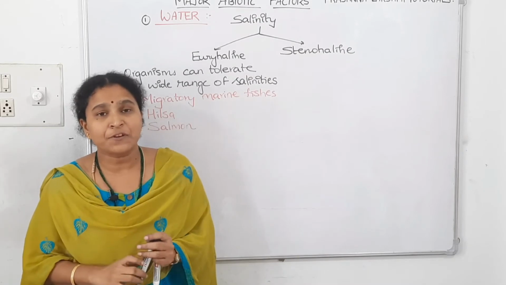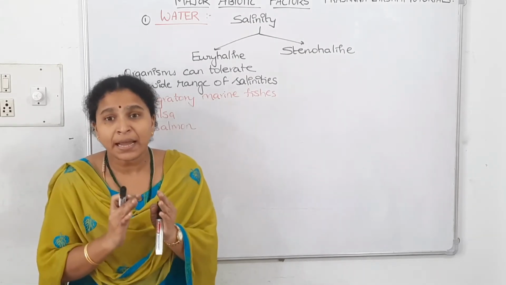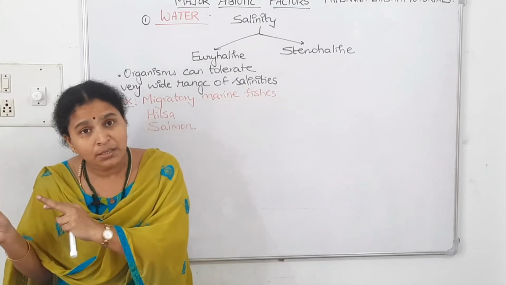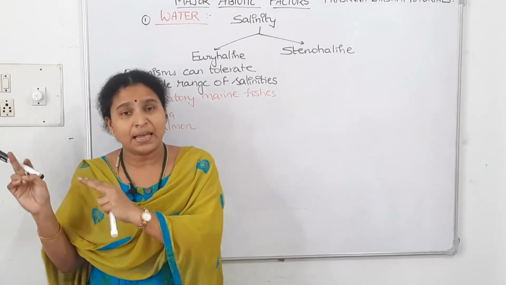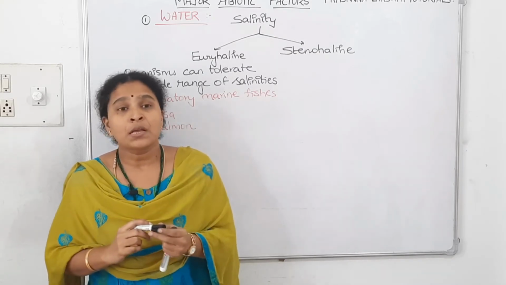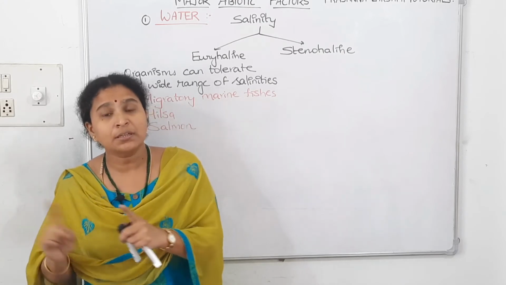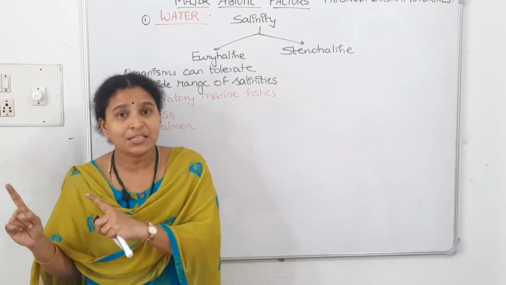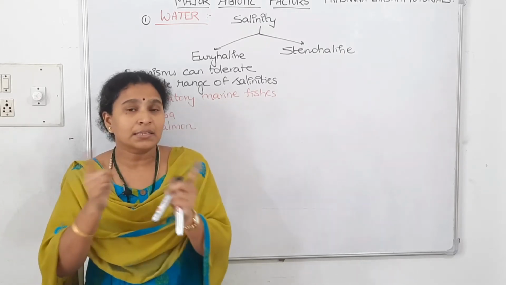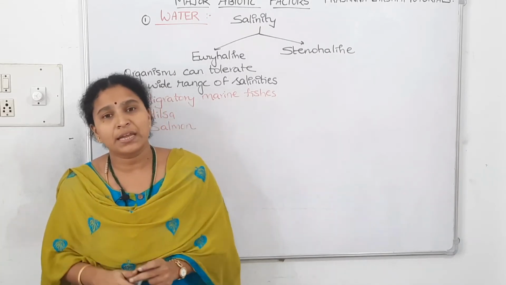Now these marine fishes, for spawning, for laying their eggs, go from the marine water to the fresh water. They lay their eggs there and come back to the marine water again, and then they die. So they go from salty water to fresh water, stay there and lay their eggs, which means they tolerate salinity and fresh water both, so they come under euryhaline.